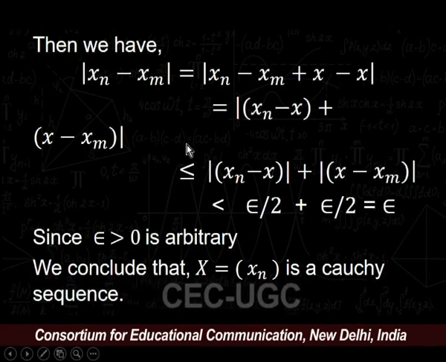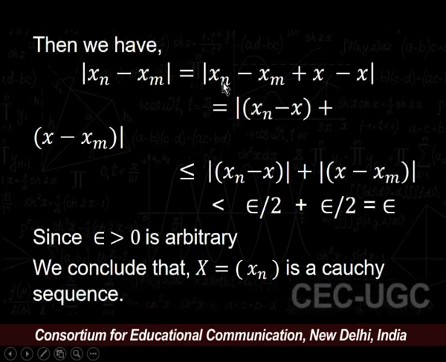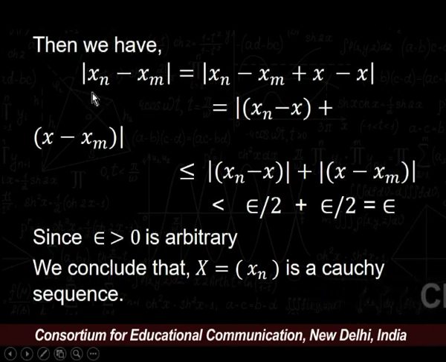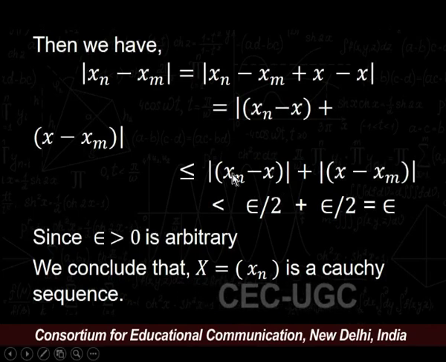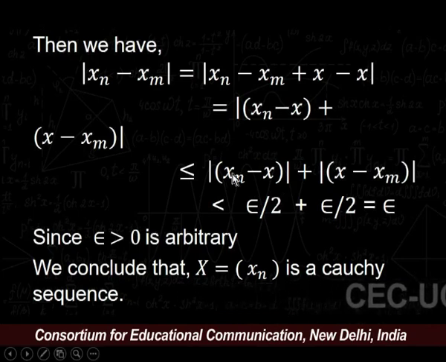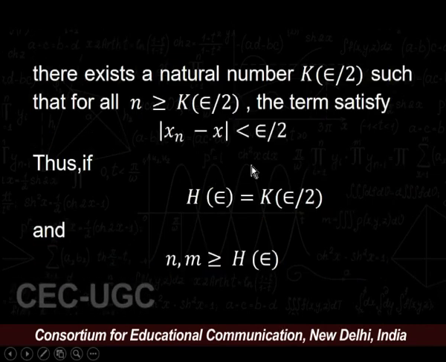If we apply the triangle inequality, we get modulus of xn minus xm is less than or equal to modulus of xn minus x plus modulus of xm minus x.